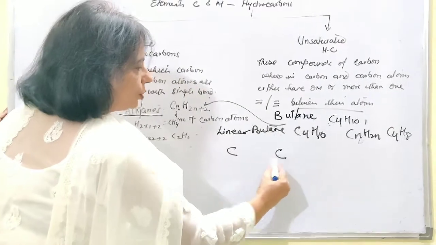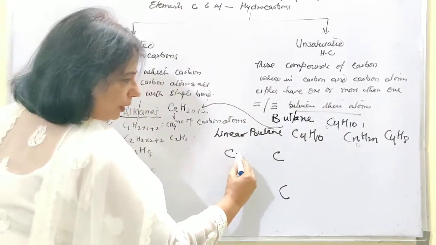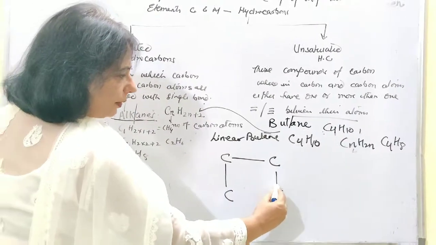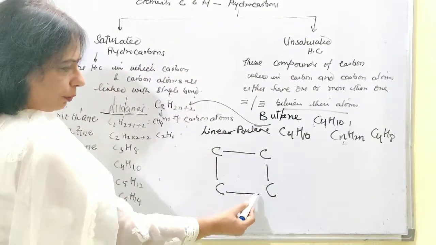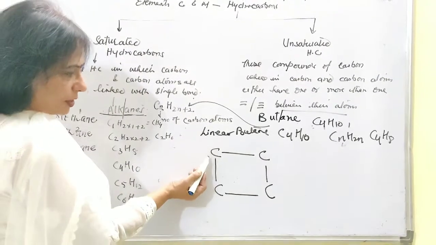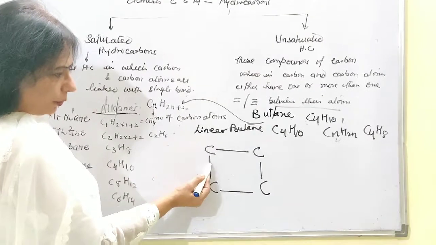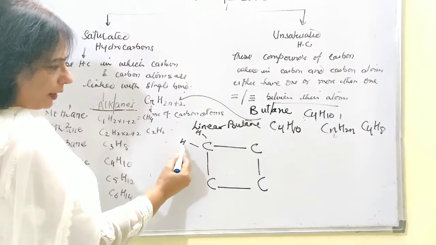1, 2, 3 and 4. These 2 carbon atoms will develop 1 bond, these 2 will develop 1 bond, these 2 will develop 1 bond and these 2 will develop 1 bond. Once these 4 bonds have been developed between the carbon atoms, let's go for the tetravalency. This carbon atom forms 1 bond this side, 1 bond this side, that means it is left with 2 bonds which will be formed with the hydrogen atoms.